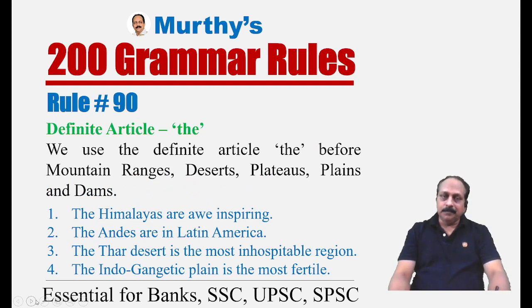Rule number 90, definite article the related to that. We use a definite article the before mountain ranges, deserts, plateaus, plains, and dams. Even these go with geography. Dam man-made, artificial, but mountain ranges natural, deserts natural, plateaus natural, plains natural. Before all these words, we have to use a definite article the. Have a look at the examples. The mountain range, individual mountains, no article, but mountain range, we have to use a definite article the.